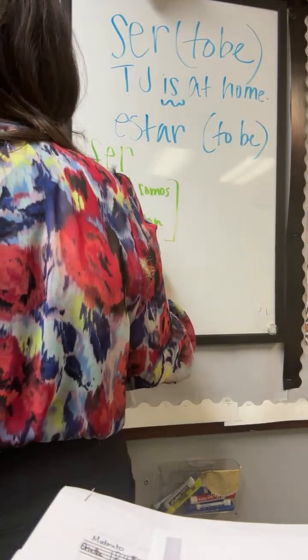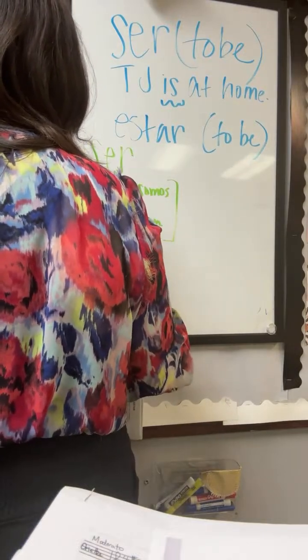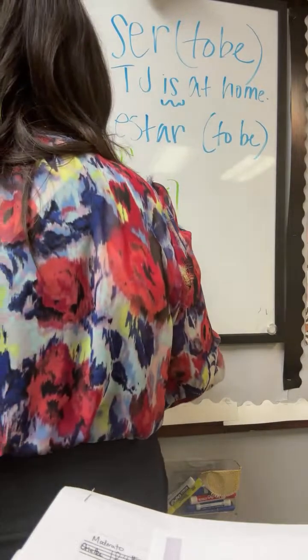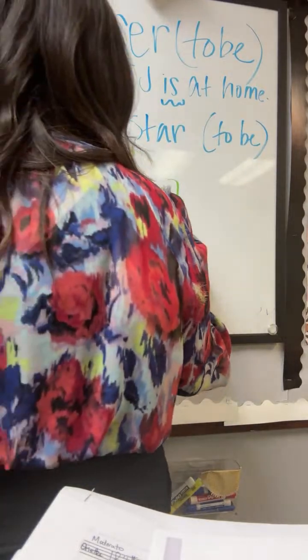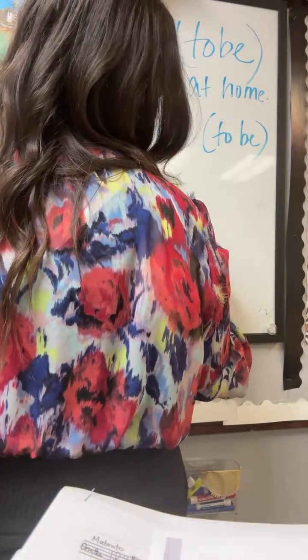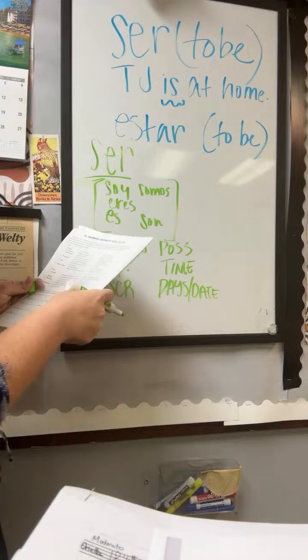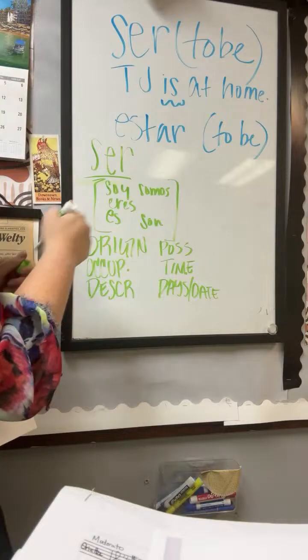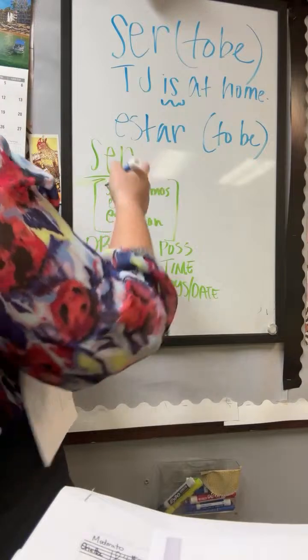Origin, meaning where someone is originally from. What they do, occupation. What's the next one? What they look like, description. What they have, possession. That's all I remember. Time. And days, date. Okay? So there are quite a few. What I prefer to think of is, instead of memorizing all of these, if you try to think about, okay, well, which situations do I use estar? And if it's not one of those, then I'll go to ser.